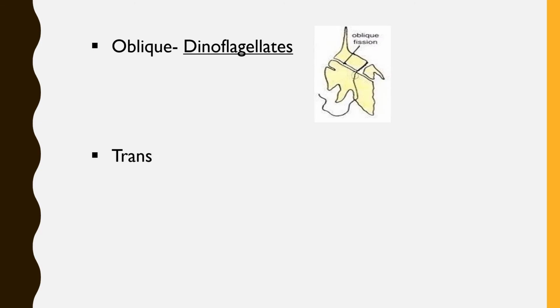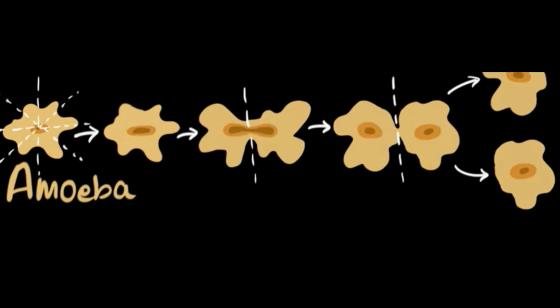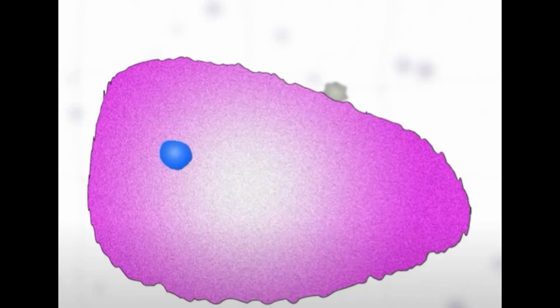Similarly, in the case of dinoflagellates, the splitting occurs obliquely, whereas in Paramecium and Planaria, splitting occurs transversely. If we take amoeba as the example, only in amoeba can the split occur in any axis, that is, whether it be oblique, transverse or longitudinal, it can split in any axis.